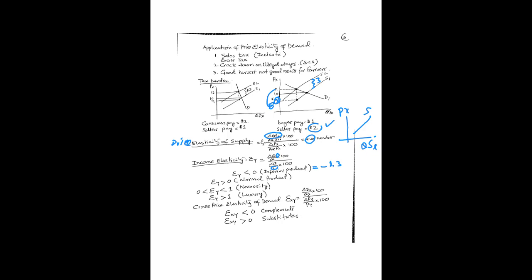These are called inferior goods. Whenever your income elasticity is a negative number, it doesn't matter whether it is elastic or inelastic, minus 0.5 or minus 1.5 or minus 0.3. If you have a negative sign, that means the product is an inferior good. For an inferior good, the relationship between income and demand is negative.